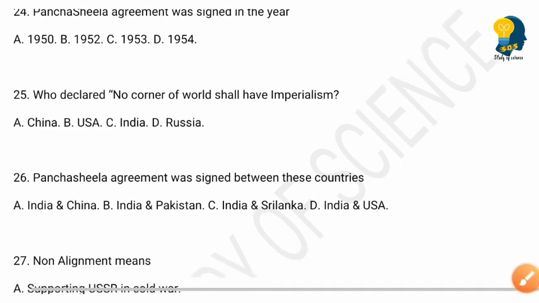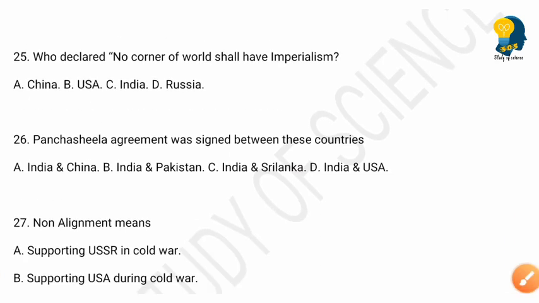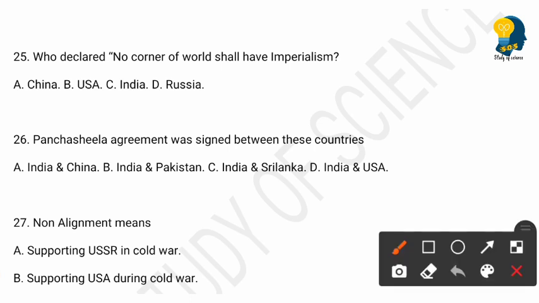The next question. Who declared no corner of the world shall have imperialism? And the options are China, USA, India, Russia. So the right answer here is option C, India. No corner of the world shall have imperialism. So this was declared by India.